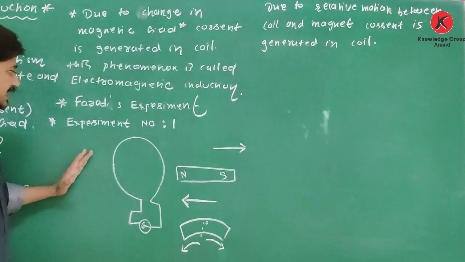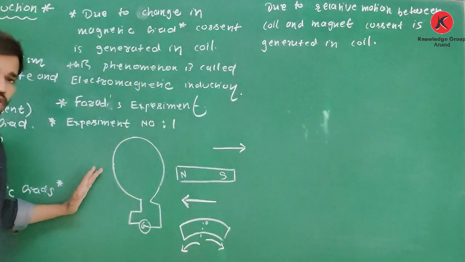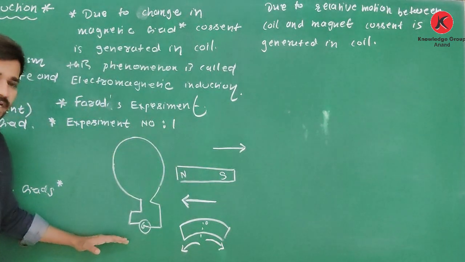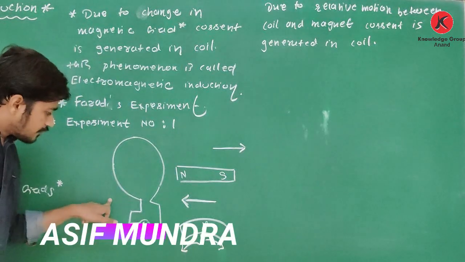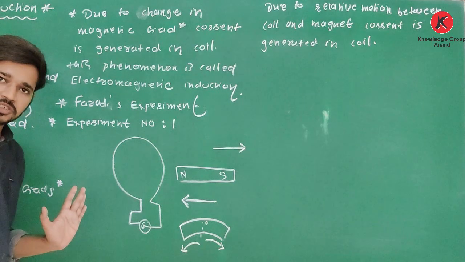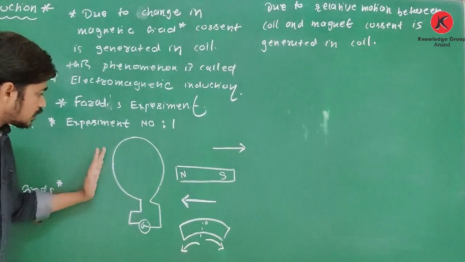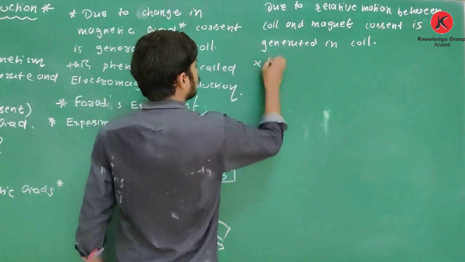So yes, this is the first experiment performed by Faraday. One magnet, one coil. The coil is connected with a galvanometer. When the magnet is moved towards or away, this galvanometer shows deflection in opposite directions, indicating presence of current in this coil. Now, what is experiment number 2?